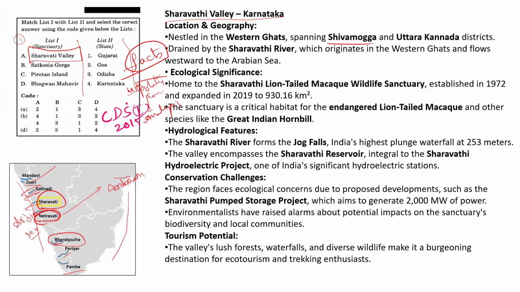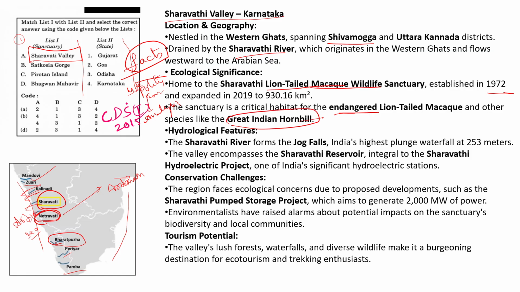The Sharavati Valley is a home for the lion-tailed macaws, and it also has the Sharavati Lion-tailed Macaque Wildlife Sanctuary, which was established in 1972. The lion-tailed macaques are a major habitat here, but they are endangered in this sanctuary.